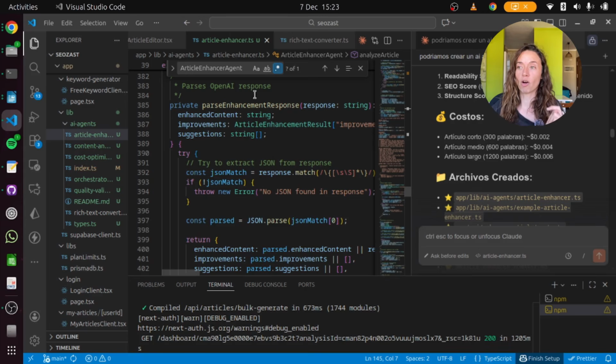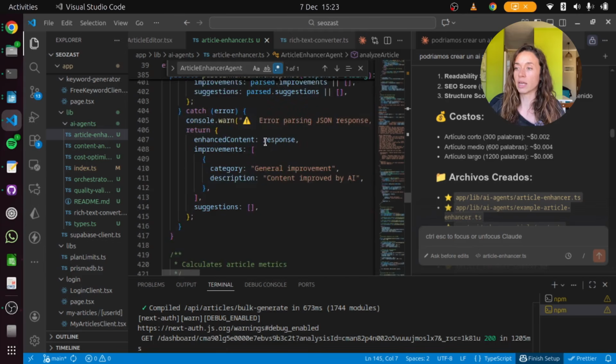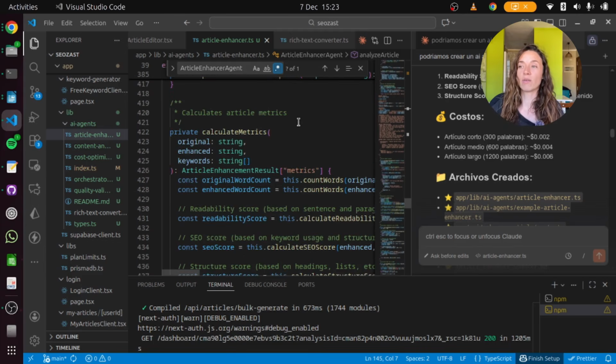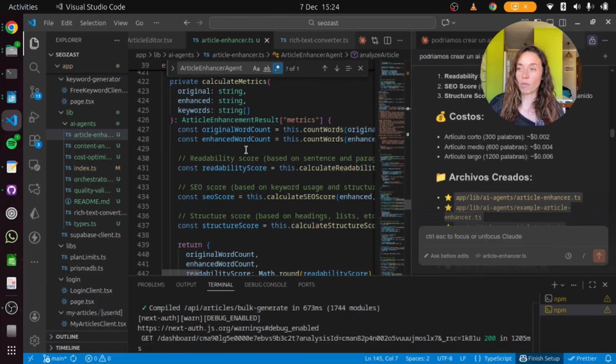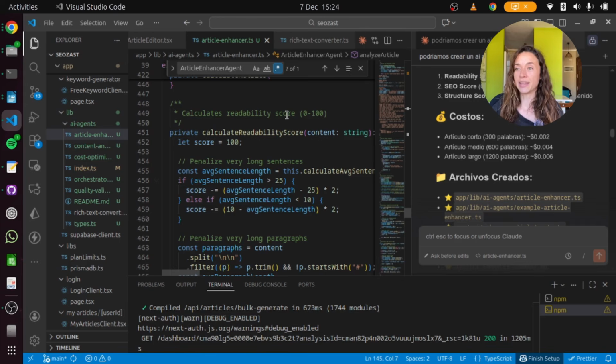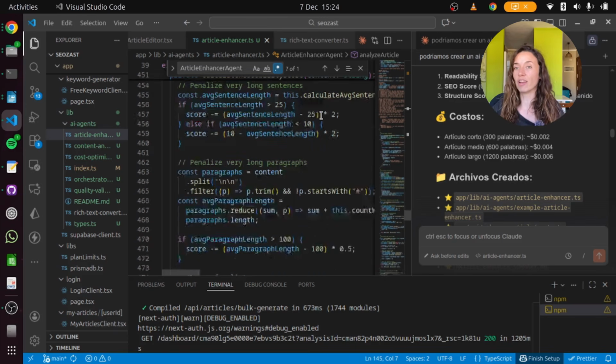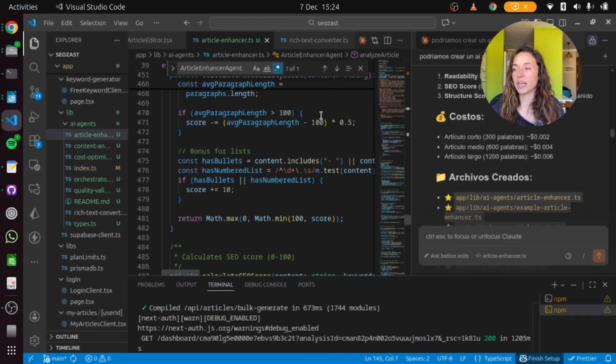So in here, parse OpenAI response. Basically what it's doing here is just saving everything in a JSON, which I use for saving some parts of the articles and then showing that later. Next one, calculate article metrics. Here we have the original word count, the new word count, and then the readability score, SEO score, and structure score. And this one calculates the readability score. So in here it's checking there are no very long sentences or very long paragraphs, because they are not very nice to read, and also not very good for SEO or AI search.